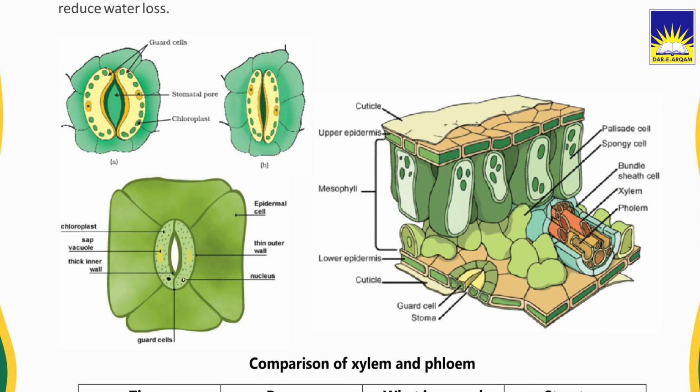Look at the picture and find out all the parts of the leaves, root and stem. The labels are given. Kindly read all the words.